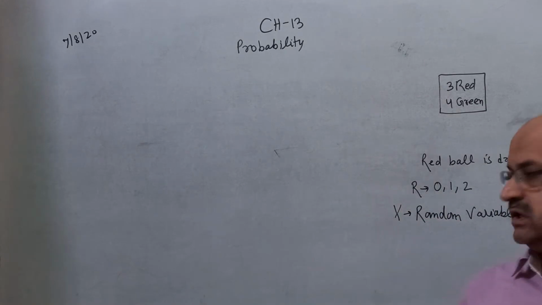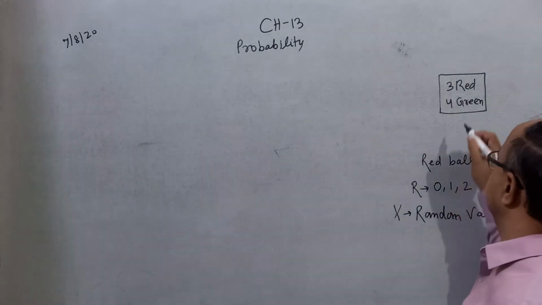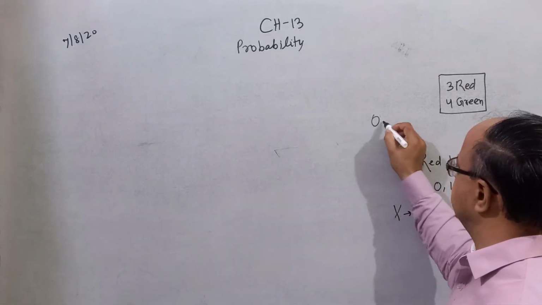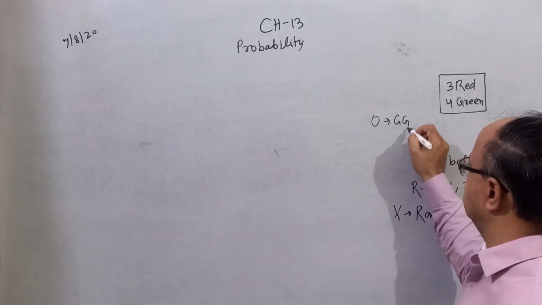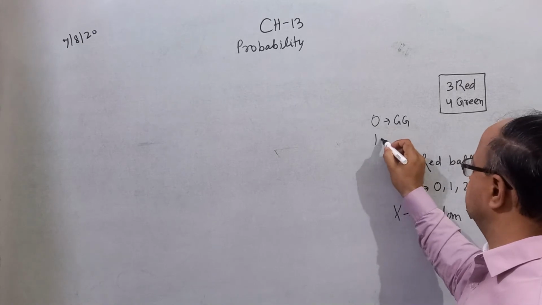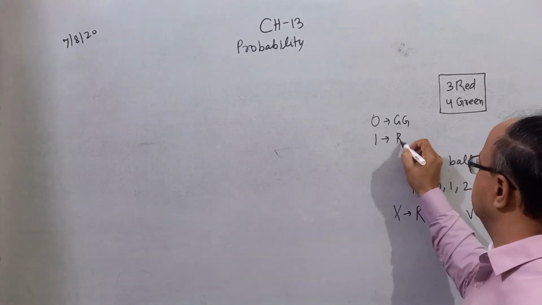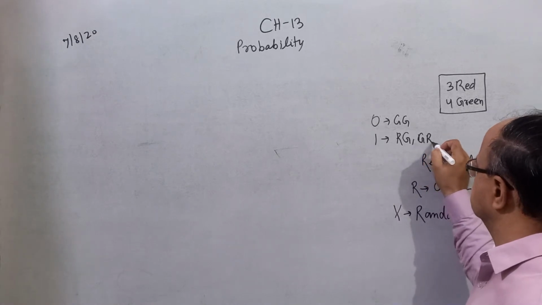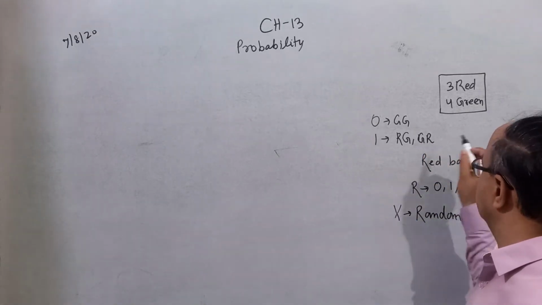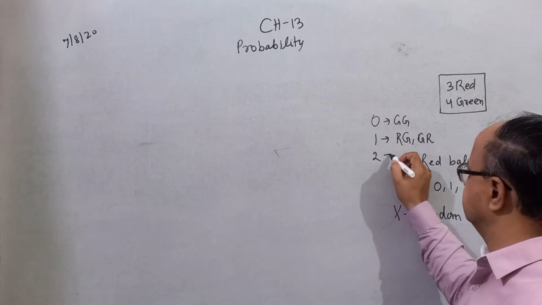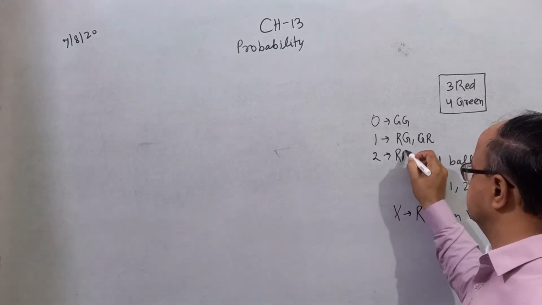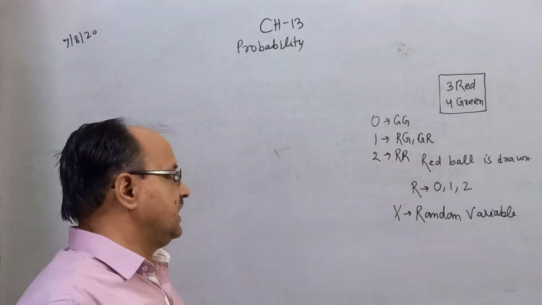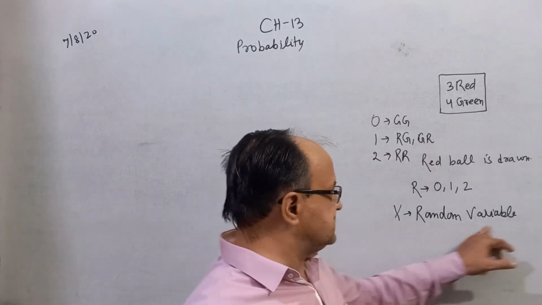What is the meaning of 0? 0 means both green, and 1 means the possibility red green or green red, and 2 means both red. Right? These are the possible values of x. X is a random variable.